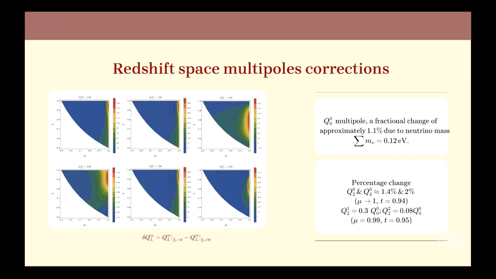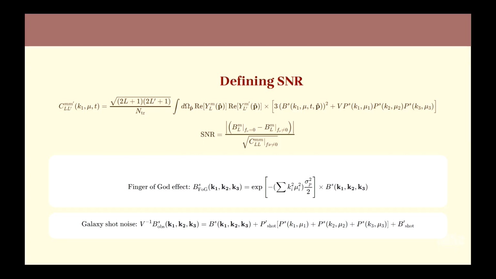We also further checked whether this can be detected in a Euclid-like galaxy survey, and for that we define a covariance matrix between two multipoles L and L prime. For any realistic survey, we need to include the finger of God effect as well as the shot noise, and we include all of them. We define the signal to noise ratio by the signal difference between the bispectrum in presence and absence of neutrinos.